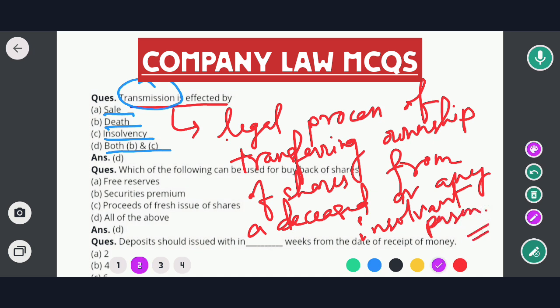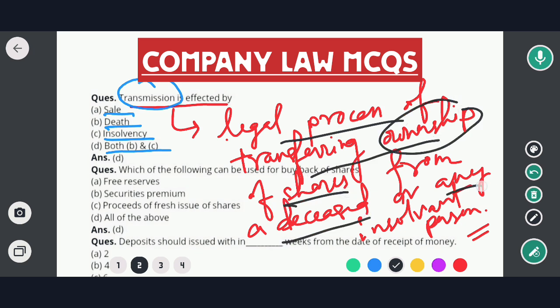So it is a legal process of transferring ownership of shares from a deceased or any insolvent person.